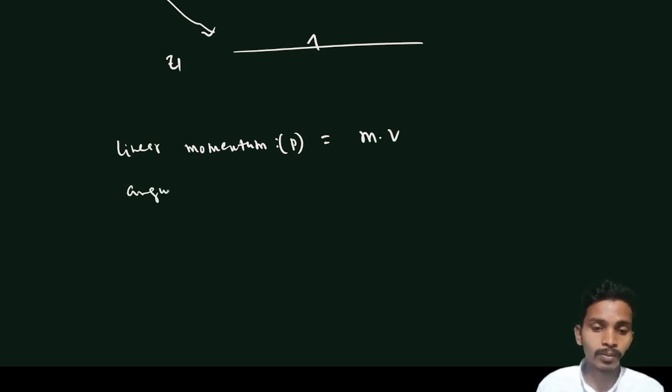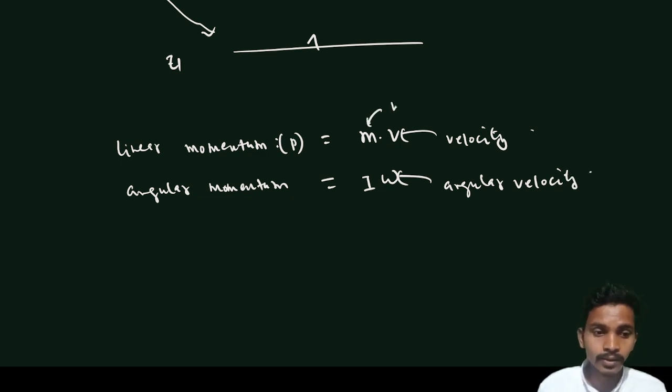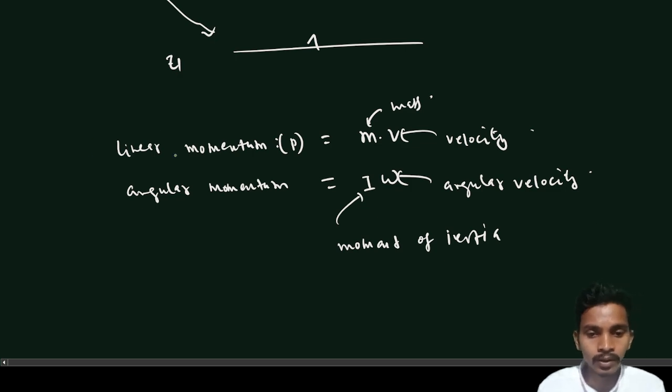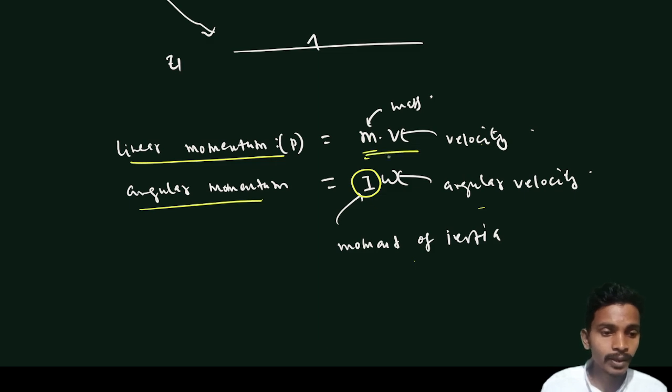Similarly, angular momentum is the moment of inertia into angular velocity. Looking at these two terms, linear momentum has velocity and mass, while angular momentum has angular velocity and moment of inertia. So the moment of inertia must be related to mass, since linear momentum is mass into velocity and angular momentum is moment of inertia into angular velocity.